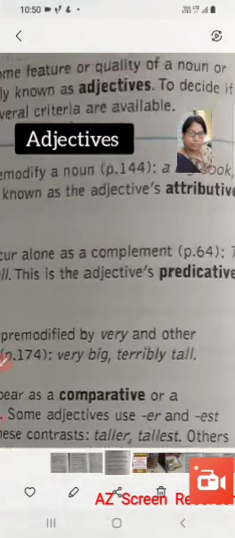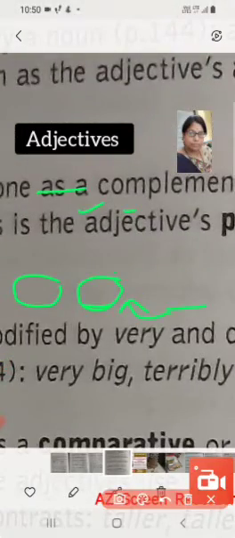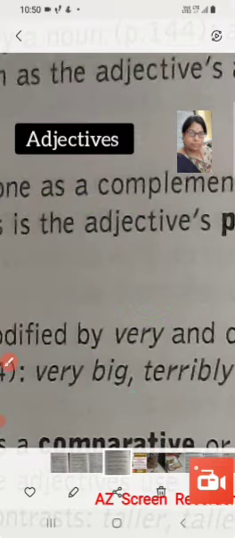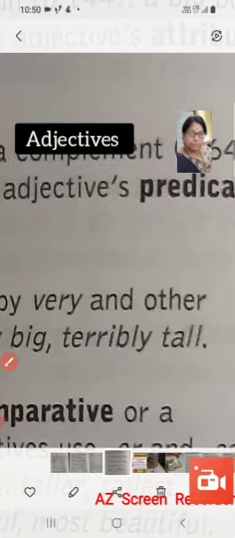For example, very big. Here big is an adjective and very pre-modifies this big. Then we have another here, terribly tall.